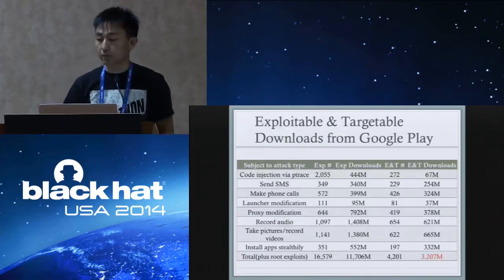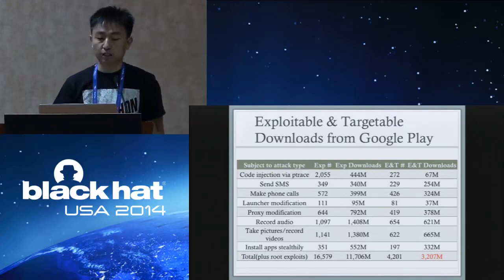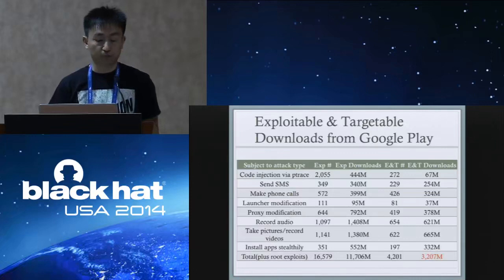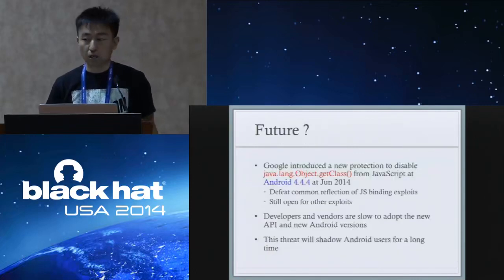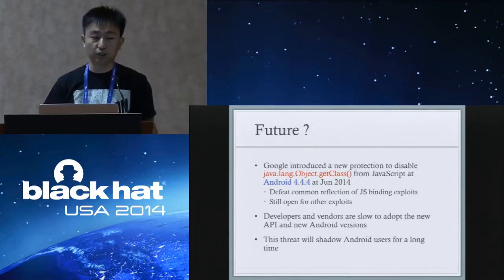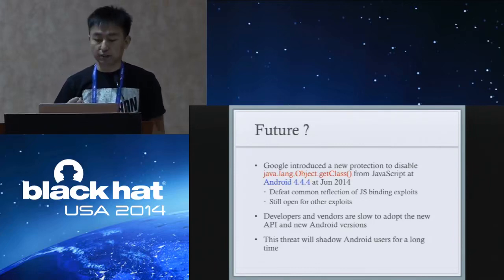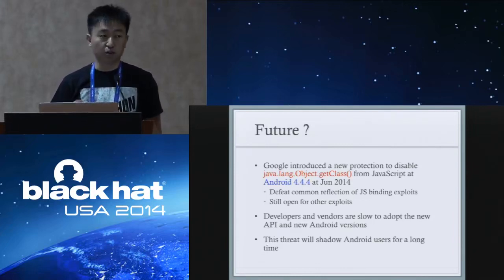And here are the stats. More than 3.2 billion app downloads from Google Play are exploitable and targetable by the Sidewinder targeted attack. How about the future? Google introduced a new protection to disable getClass from JavaScript in Android 4.4.4 in June. It will defeat common reflection-based JavaScript binding exploits, but it's still open for other exploits. However, developers and vendors are slow to adapt to the new API and the new Android versions. As a result, this threat will shadow Android users for a long time.